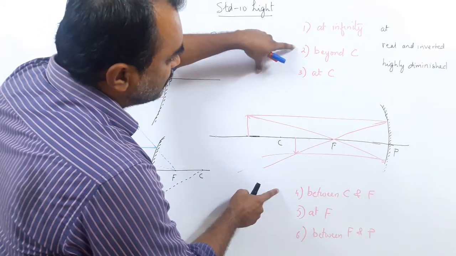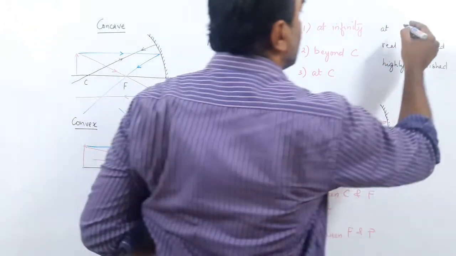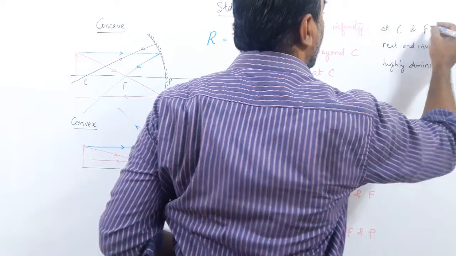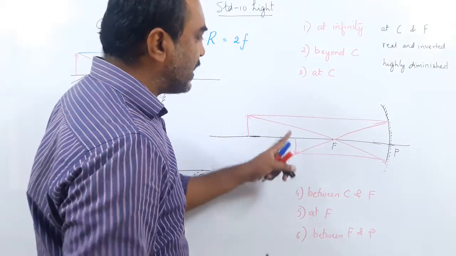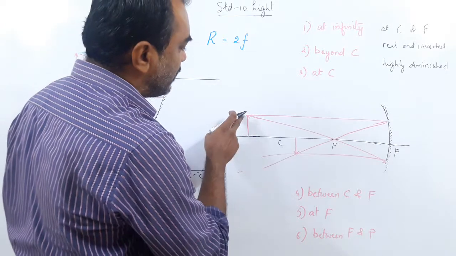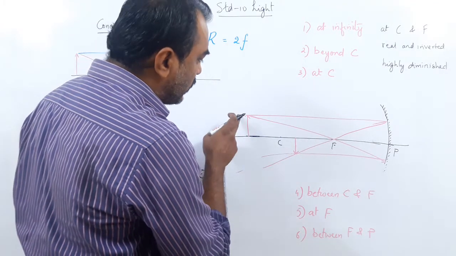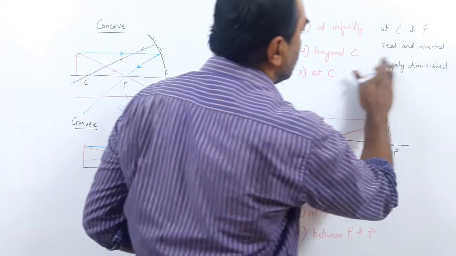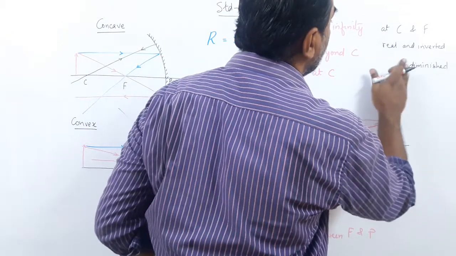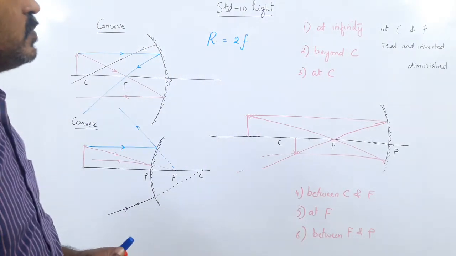Between C and F. So the object is here, the image formed is between C and F. Here you can put a screen and catch the image in front of the mirror, so it is real, and you can see it is inverted. The head has come down, inverted. And you can see this is bigger and this is smaller, so it is not highly diminished, but it is diminished. Means it has become smaller in size.